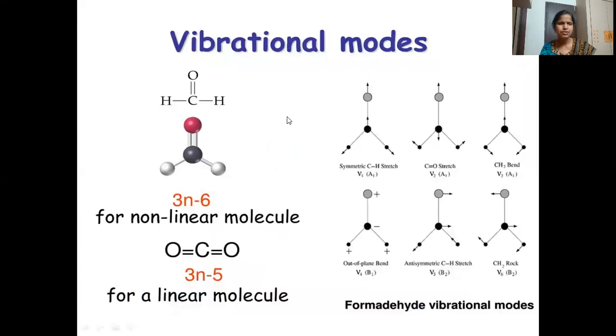The next example we have taken is formaldehyde. This is formaldehyde. So how many atoms are there in total? 4. So 3n minus 6, that means 3 into 4 minus 6. 3 into 4 is 12, 12 minus 6 is 6. So these are the 6 modes of vibrations that you can see here: symmetric CH stretching, C double bond O stretching, CH2 bending, out of plane bending, antisymmetric CH stretching, CH2 rocking. In this way, we can calculate the number of vibrational modes for linear and non-linear molecules.